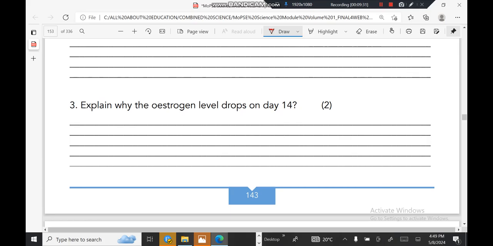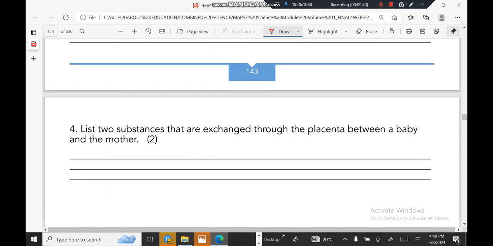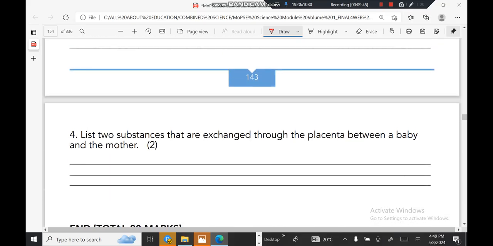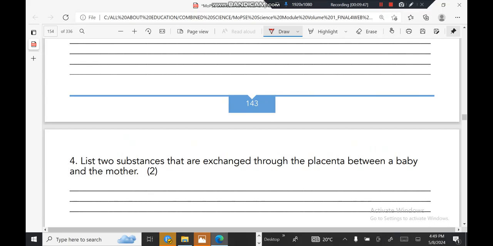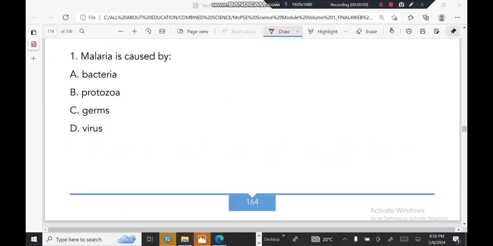Explain why the estrogen level drops on day 14. The estrogen level drops mostly on day 14 because the ovum would have been released. That's why it drops. List 2 substances that are exchanged through the placenta between the baby and mother. Exchange of oxygen, glucose, amino acids, antibodies, salts, waste, and also other substances.